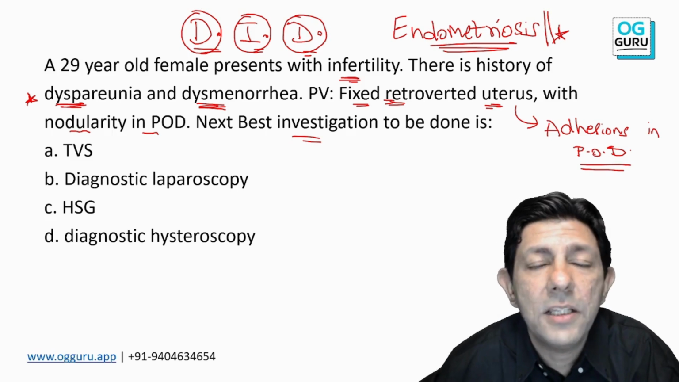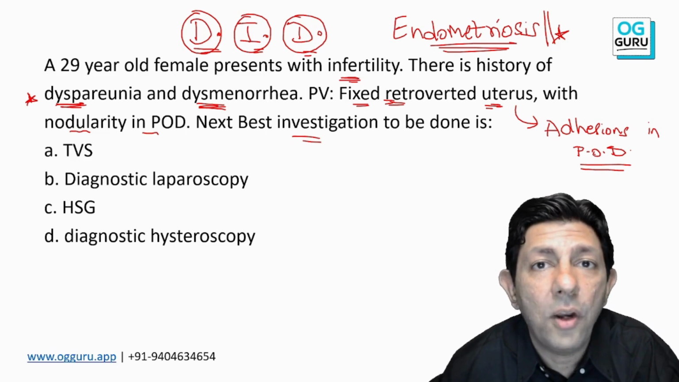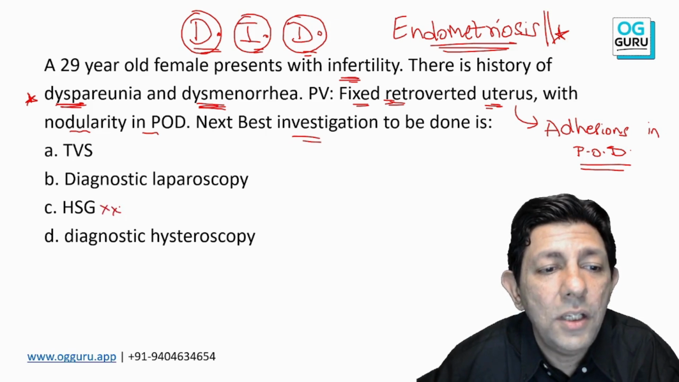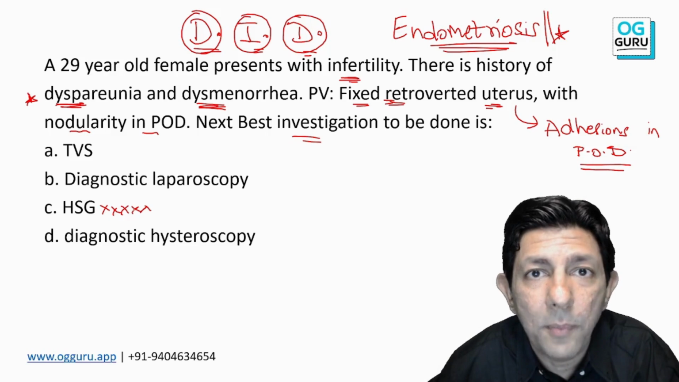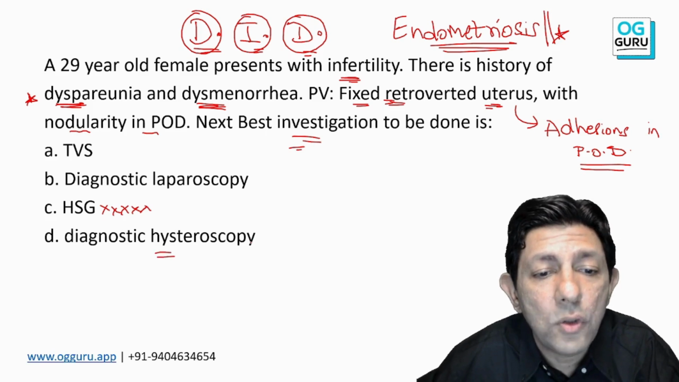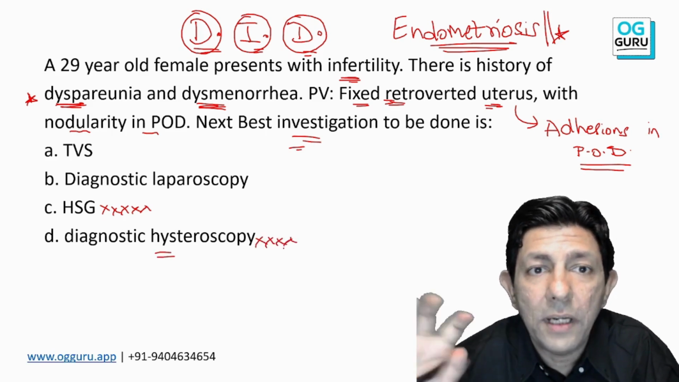Now, please understand this. In endometriosis we have chocolate cyst and lot of other endometriotic implants. HSG has no role. HSG is going to tell us about the tubal patency, and that's not the problem over here. Similarly, hysteroscopy has no role. We're going to discuss hysteroscopy later on; it is to look at the cavity.